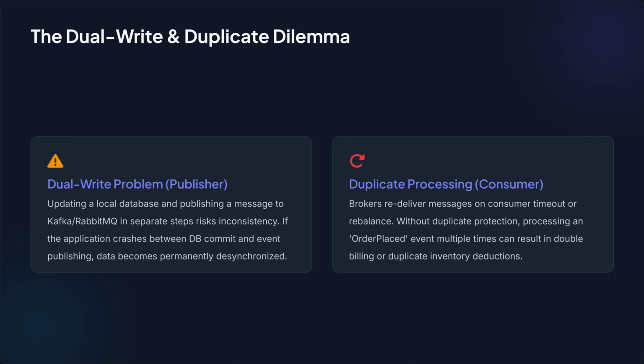So, let's understand the dual write and duplicate dilemma. Now, there are two different problems. On the producer side, we have the dual write problem. The database update may succeed, but publishing the event may fail. We solve this using the transactional outbox pattern. But on the consumer side, we have duplicate processing. If the same order placed event is received twice, we don't want the business operation to happen twice. That's where transactional inbox pattern comes into the picture.